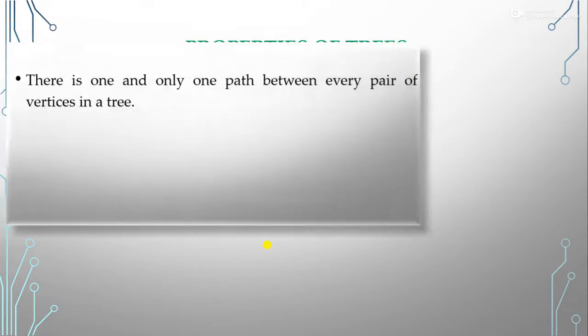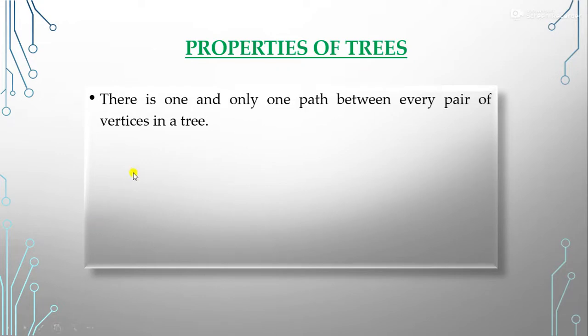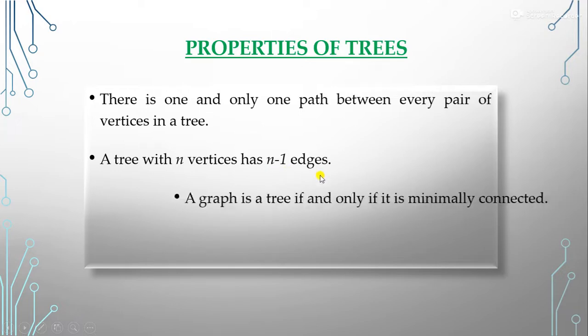Now properties of trees. The first one is there is one and only one path between every pair of vertices in a tree. I already told you that. And a tree with n vertices has n minus 1 edges. You have to remember this: if a tree has n vertices, it must have n minus 1 edges.